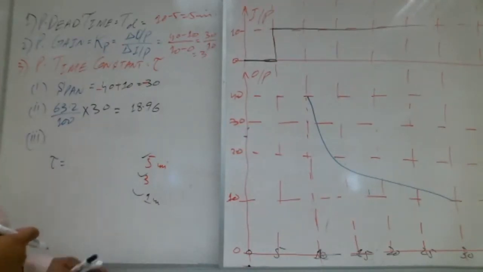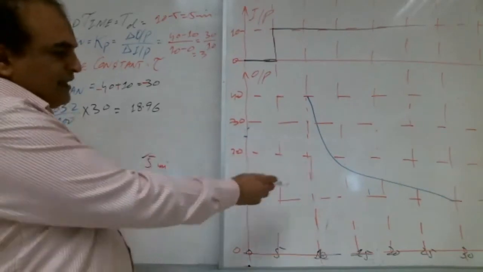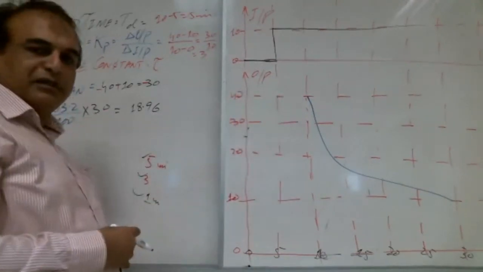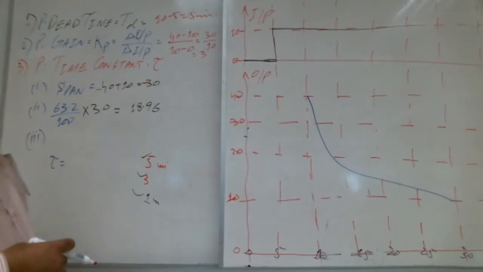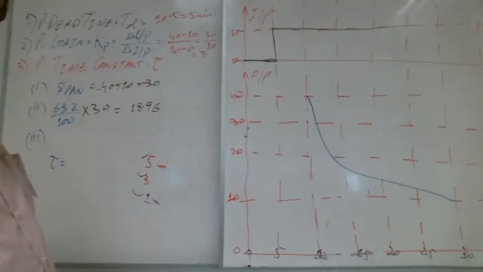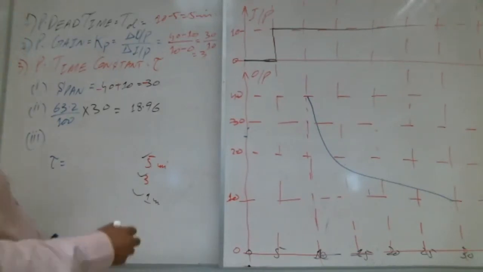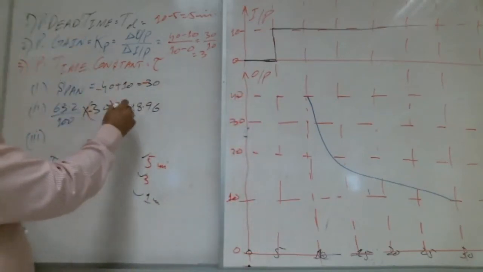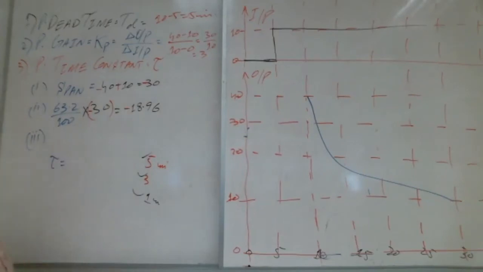Final minus initial. So what is final here? Final is 10, right? And initial is 40. Shabab with me? Yes, a lot of brothers are saying yes, that's good. So it should be 10 minus 40, that is minus 30. So here it will be minus 18.96. Right, Shabab? Right, teacher. Then what is the third step?